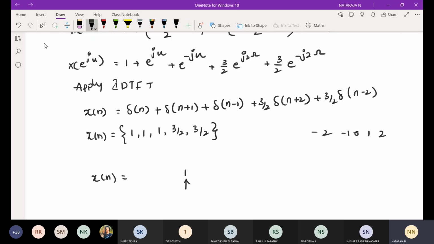Then n plus 1 is equal to 0, n equals minus 1. At minus 1 we have 1. Again here 3 by 2. N plus 2 is equal to 0, n is equal to minus 2. At minus 2 we have again 3 by 2. This is my final sequence.